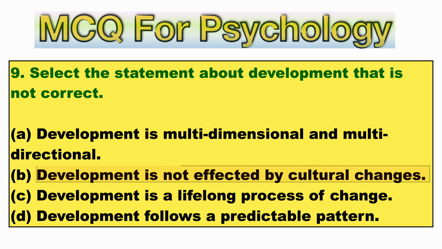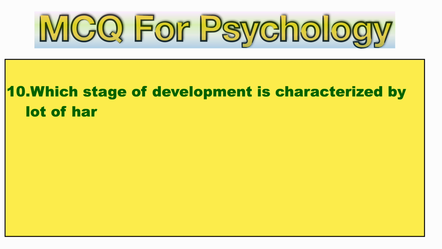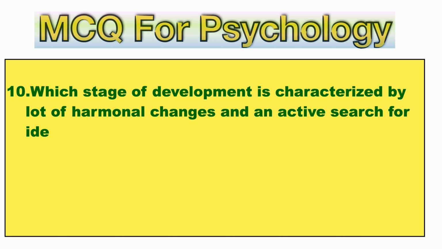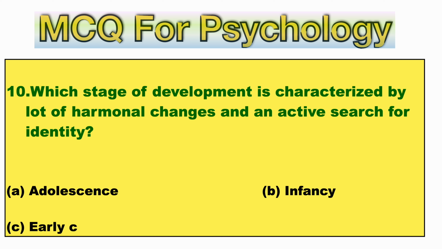Which stage of development is characterized by a lot of hormonal changes and an active search for identity? This is a very easy question. I hope you all may answer this question. A. Adolescence. B. Infancy. C. Early childhood. D. Middle childhood. So the right option here, take your time to answer this question. You can pause the screen and answer the question. A is the right option of this question.